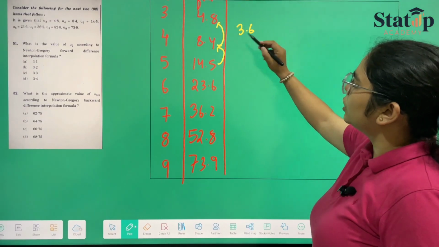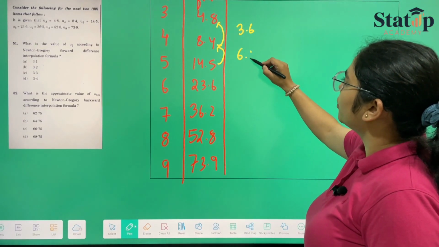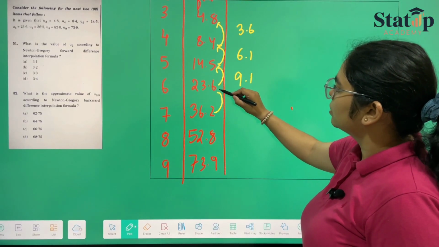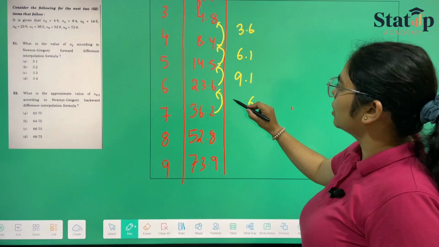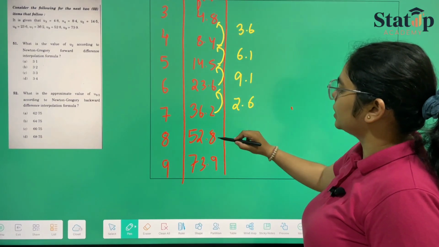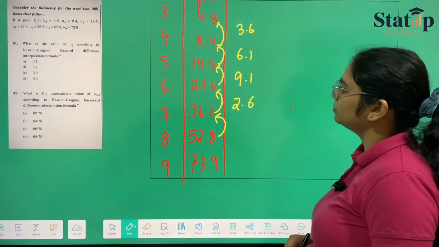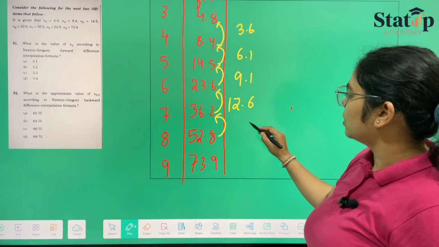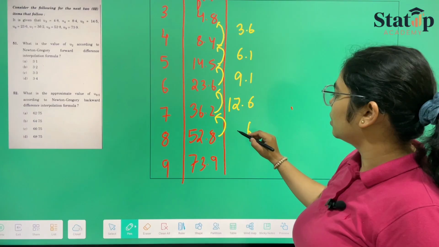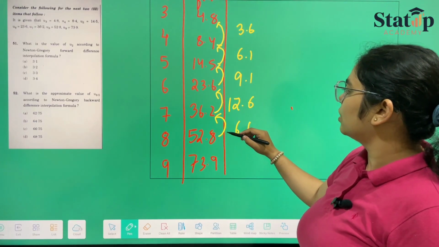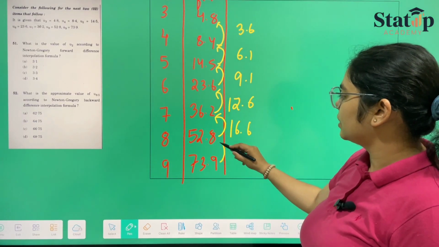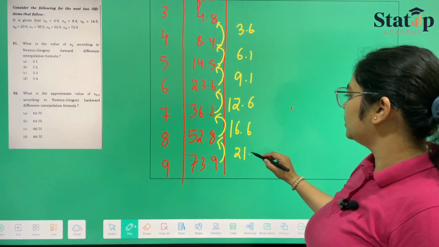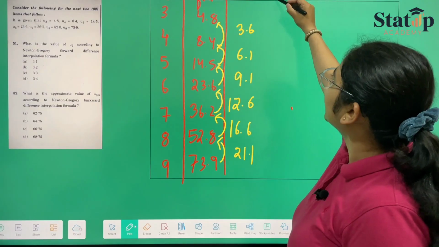It will be 14.5 minus 8.4, this is 6.1, 9.1, 12.6, 16.6, and this will be 21.1.